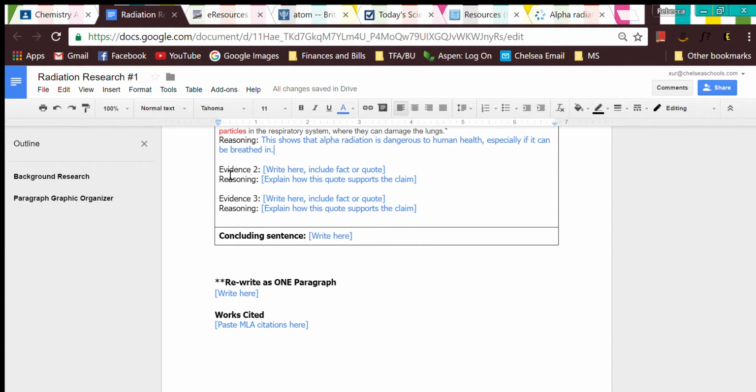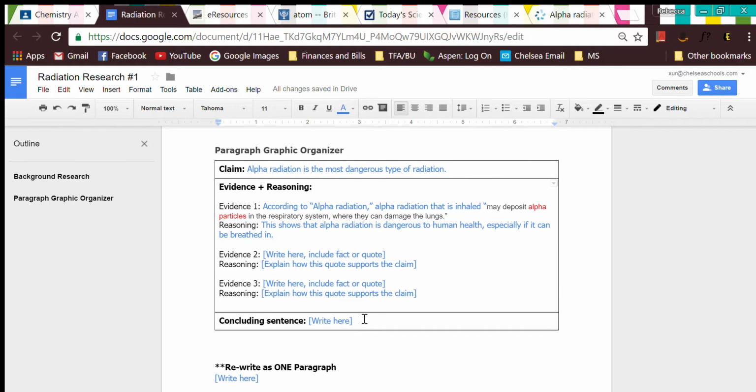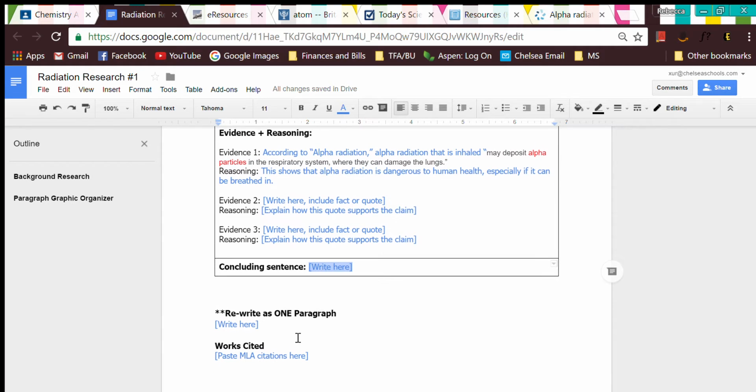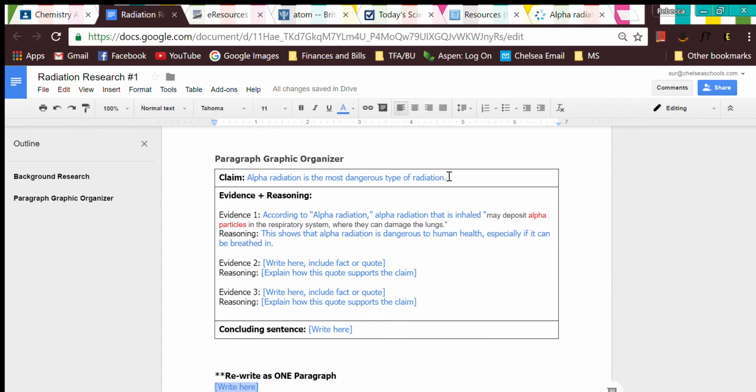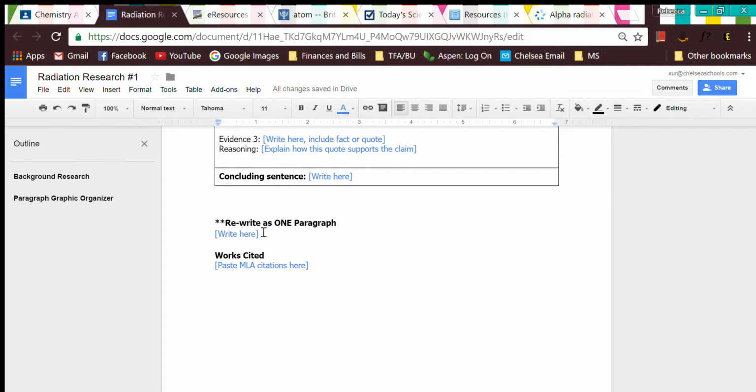Once you complete all your evidence and reasoning, you should write a concluding sentence for your paragraph that just kind of ties it all together. It's just something to end your paragraph so it's not suddenly done. And then once you're done with that, you copy and paste all of the sentences together. So it should end up as one paragraph.